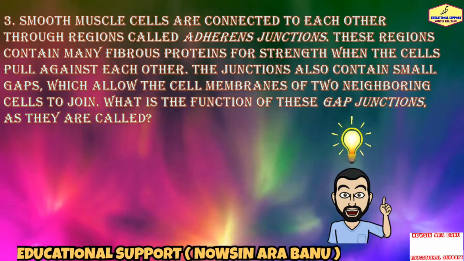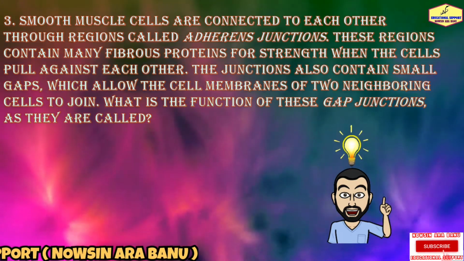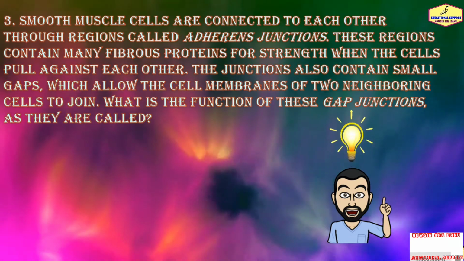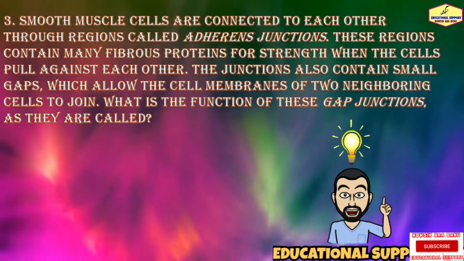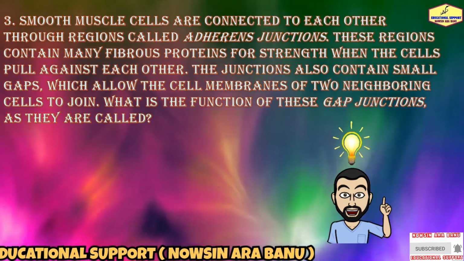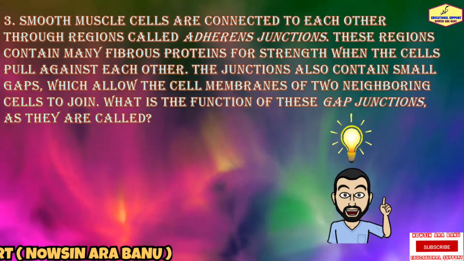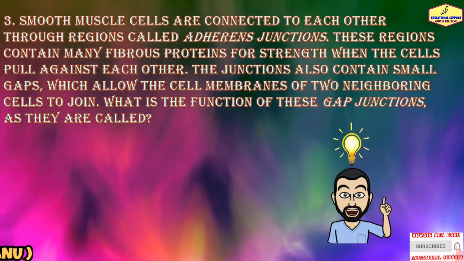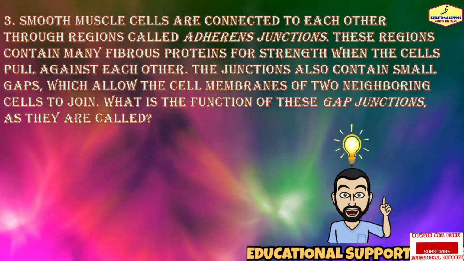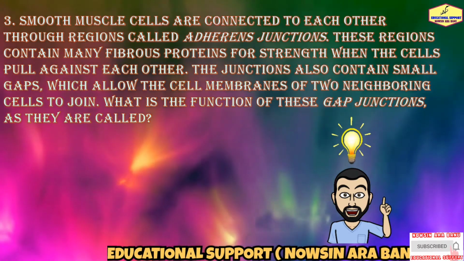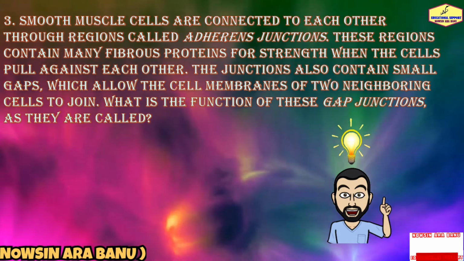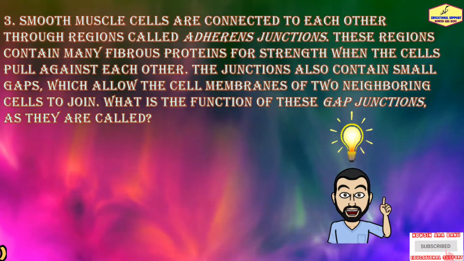Next question is, smooth muscle cells are connected to each other through regions called adherens junctions. These regions contain many fibrous proteins for strength when the muscle cells pull against each other. The junctions also contain small gaps which allow the cell membranes of two neighboring cells to join. So what is the function of these gap junctions, as they are called?